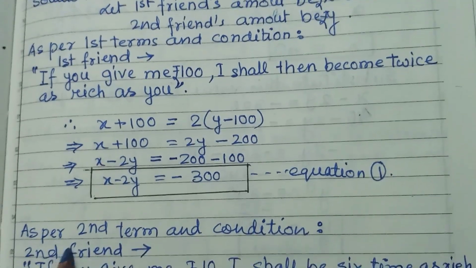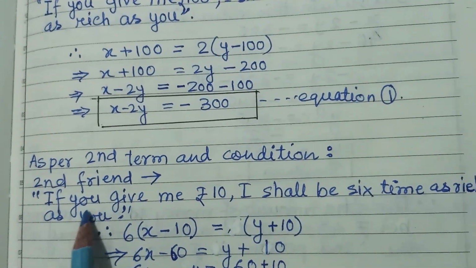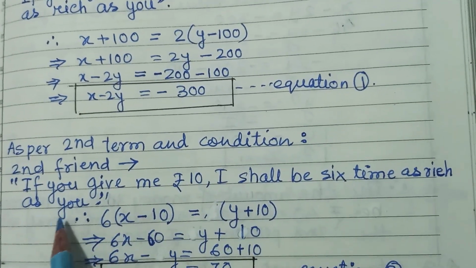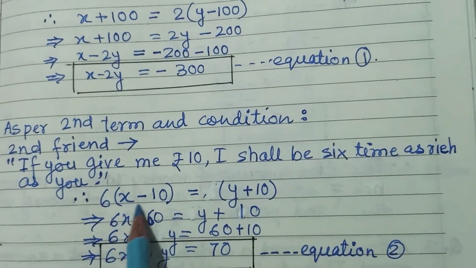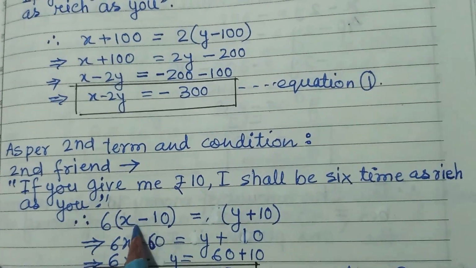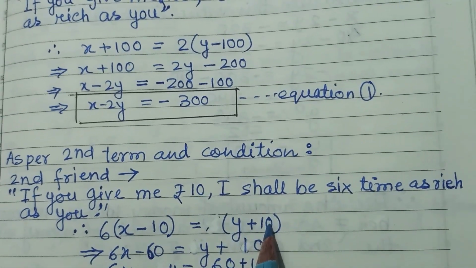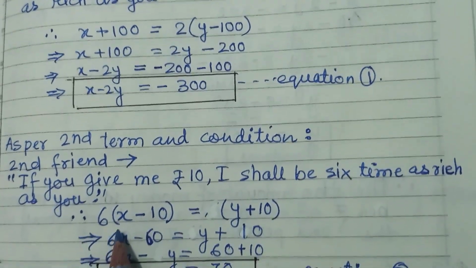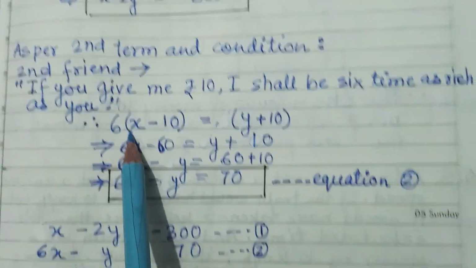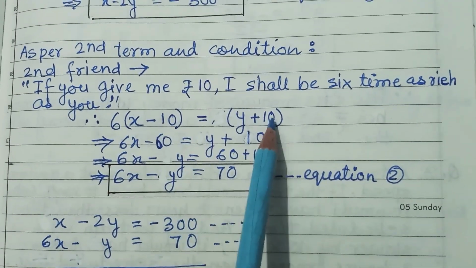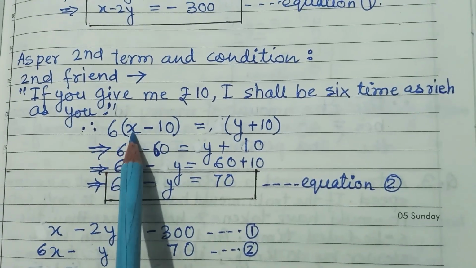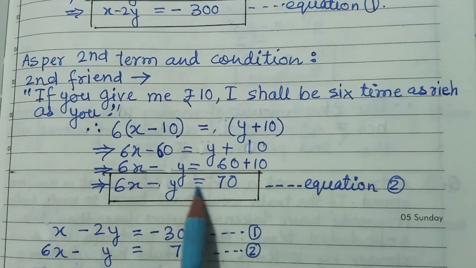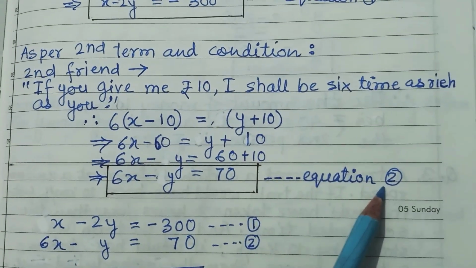Now, second condition, as per the second term and condition, if you give me rupees 10, I shall be 6 times as rich as you. Now, this part you see. x given rupees 10, so minus 10, and y got that rupees 10, so y plus 10. This time their relation is 6 times of first friend's money is equal to the second friend's money. So, it is 6x minus 60 is equal to y plus 10, then equation is 6x minus y is equal to 70. So, it is the second equation.